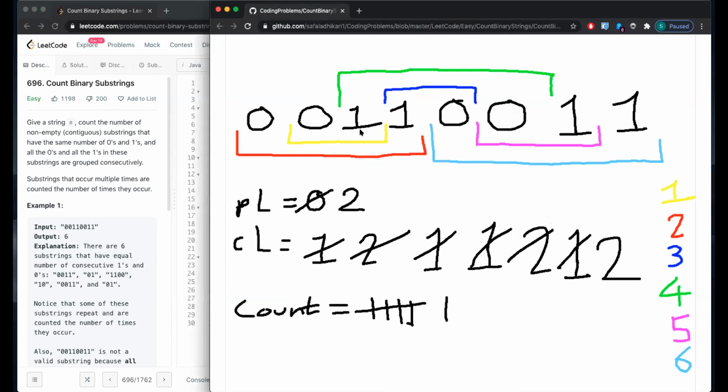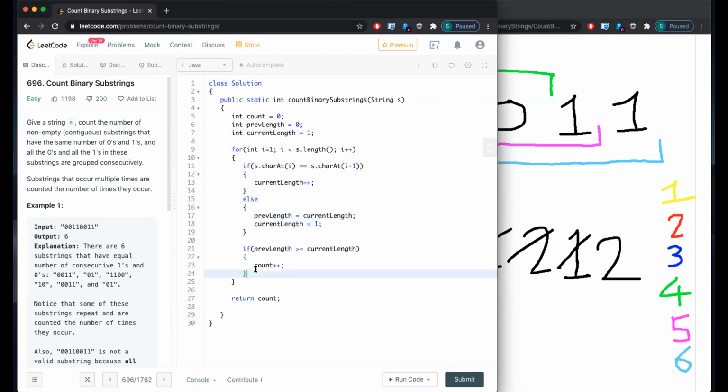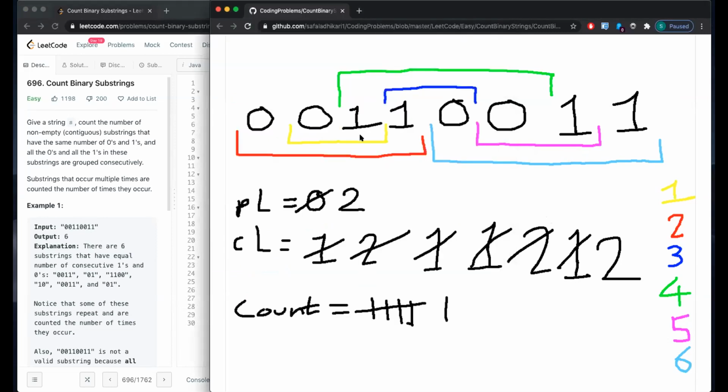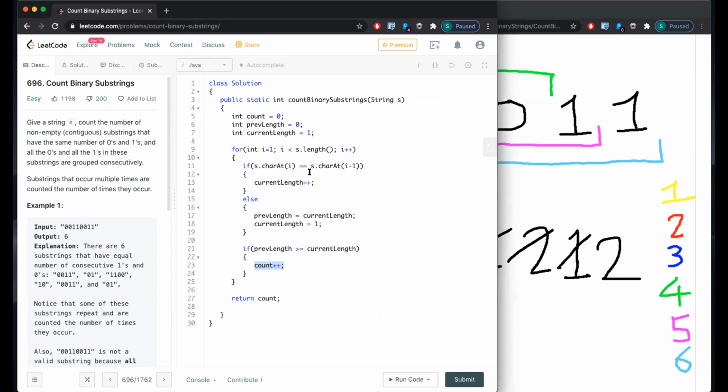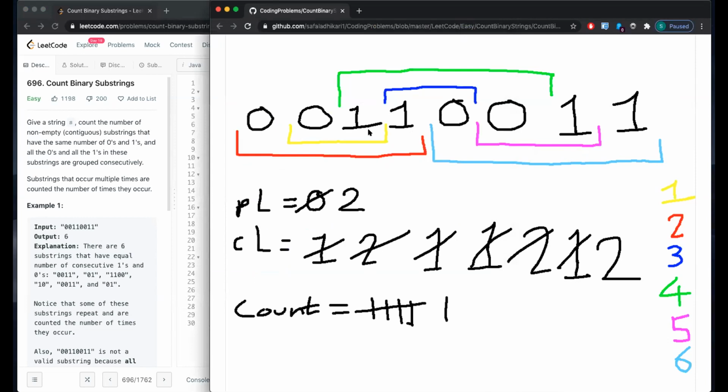Once it found one substring with an equal number of ones and zeros, if previous length is greater than or equal to current length, it increments the count, right? Similarly, as it's moving, the current length gets reset to 1, and now as we're moving, the same cycle repeats.